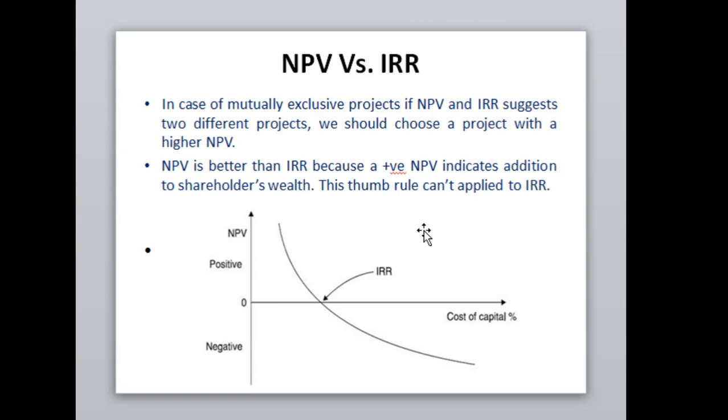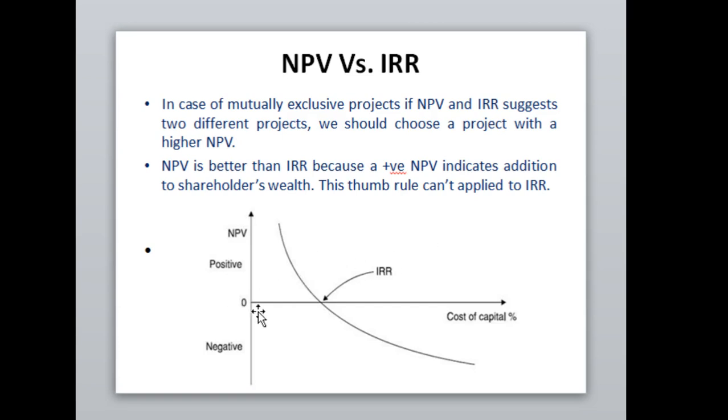In case of mutually exclusive projects, if net present value and internal rate of return suggest two different projects, we should choose the project with a higher net present value, NPV, because NPV is better than internal rate of return, because a positive net present value indicates the addition to the shareholders' wealth. If the NPV is positive, definitely the wealth of shareholders will increase. Otherwise, if the NPV is negative, definitely the shareholders will not be able to increase the value of their shares in the market. So this thumb rule cannot be applied to IRR.